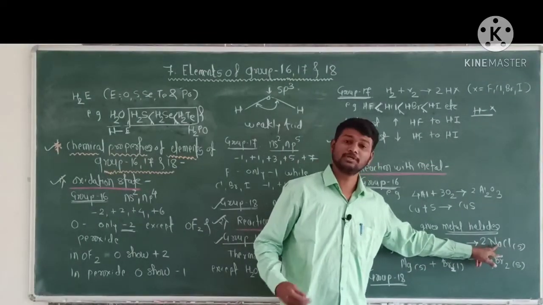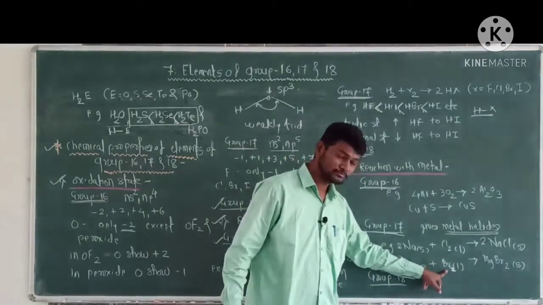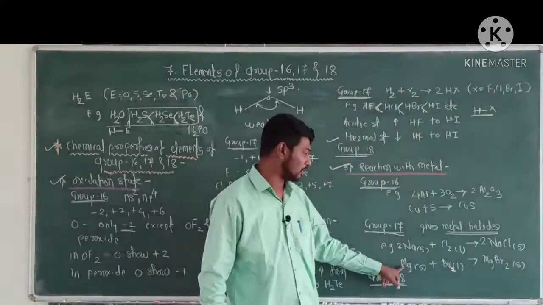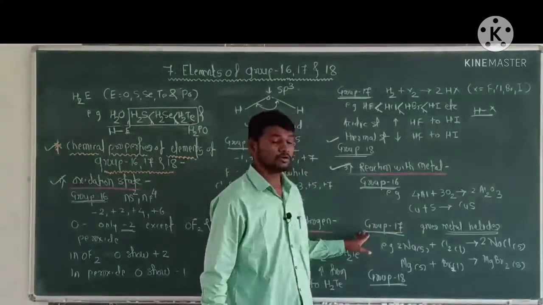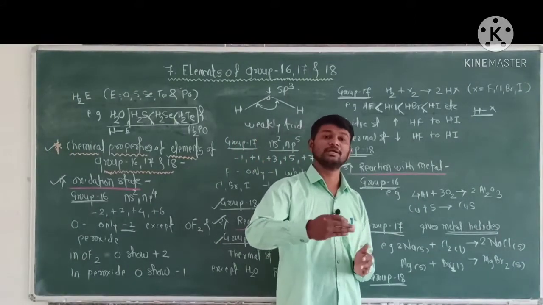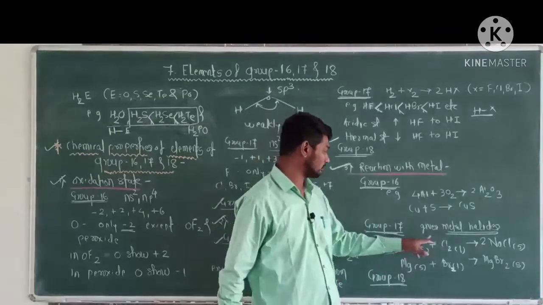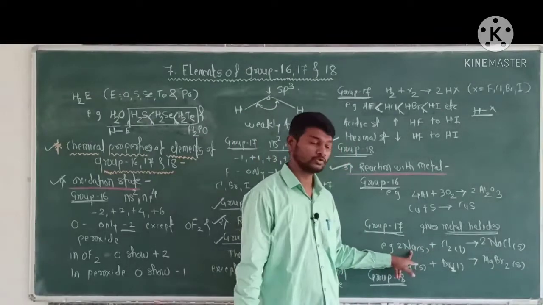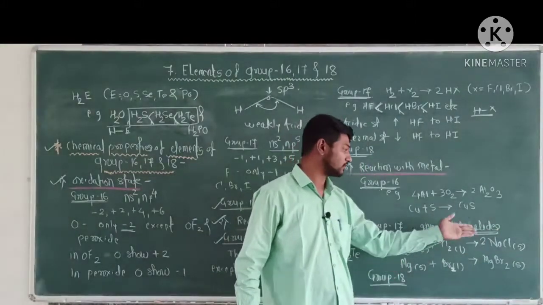Second example, bromine reacts with magnesium metal to form magnesium bromide.